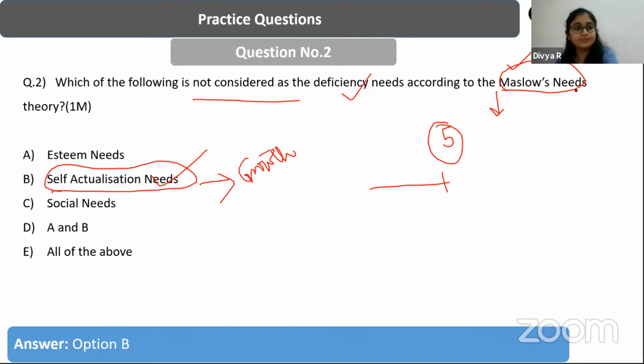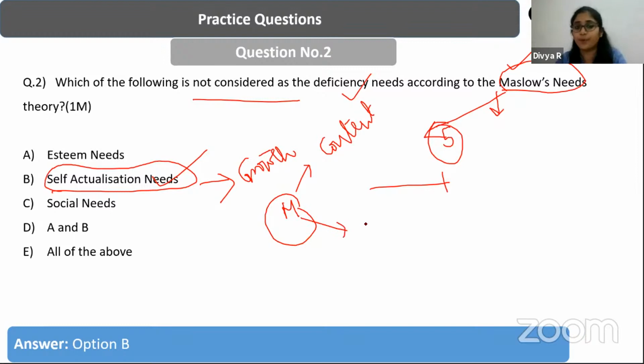So what is the answer? Maslow's needs hierarchy theory is considered as which type of motivation, content motivation or process motivation? If you look at the motivation theories, there are 2 types: one is the content theory, and then we have the process motivation theory. Maslow's needs hierarchy falls under the category of content theories. It talks about what is going to motivate the employees in the organization. That is what the content theories speak about.